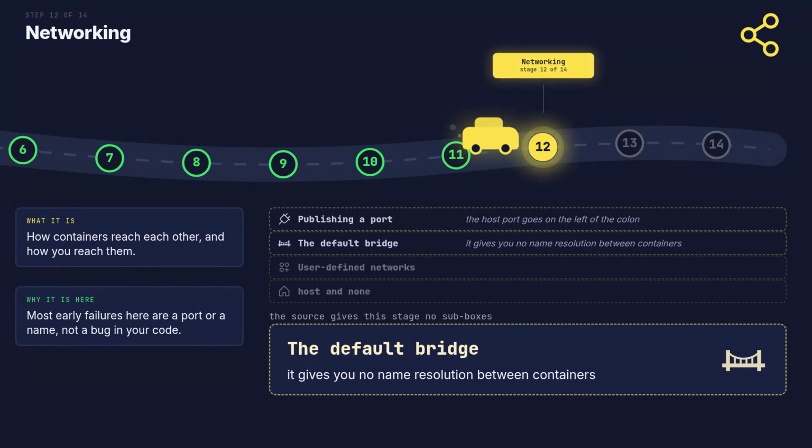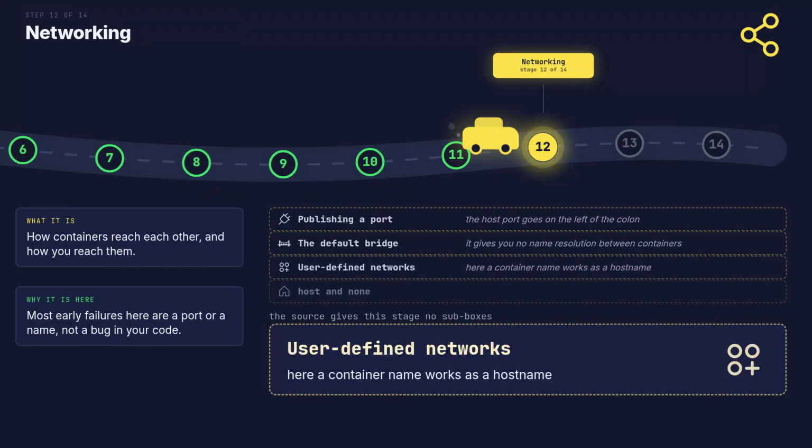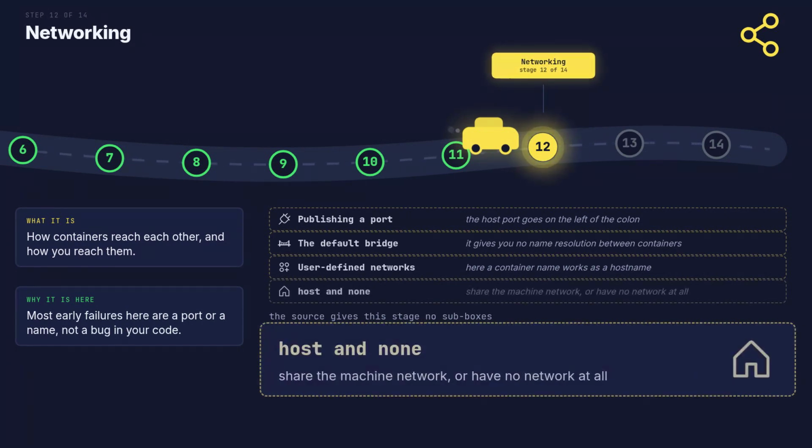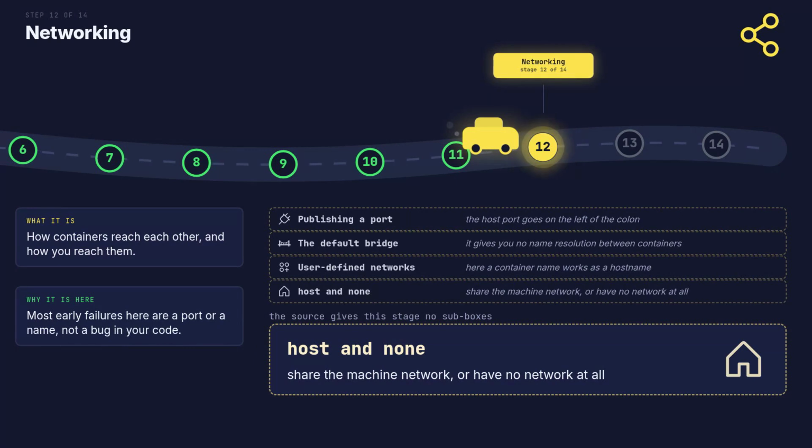On the default bridge, containers reach each other by address only. Names never resolve, and addresses change after a restart. Create a network, and Docker adds a small name server. Now one container reaches another by its name. Host mode shares the machine network and skips the mapping. None removes networking completely, which suits a batch job.